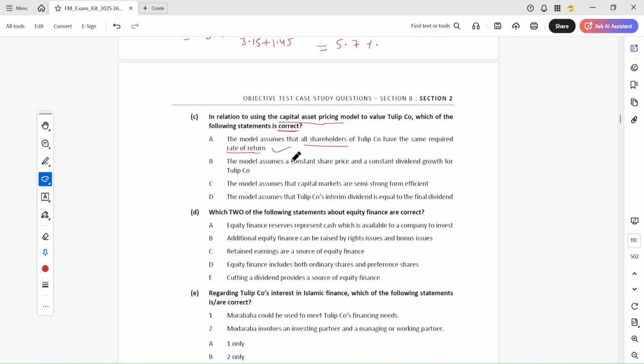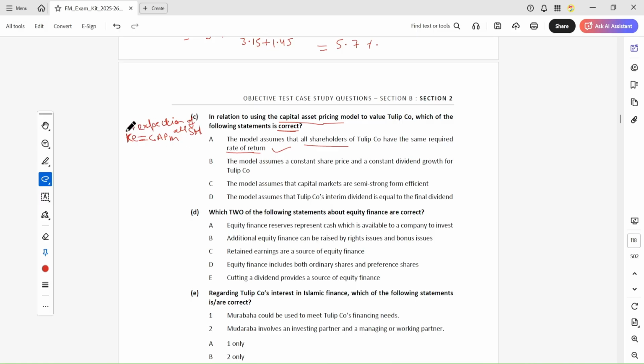This is correct because the KE using the CAPM model is the expectation of all shareholders. This cost of capital is the expectation of all shareholders from the company.